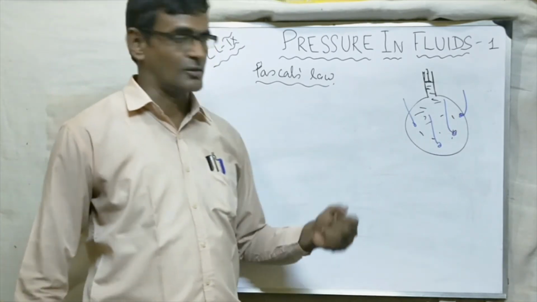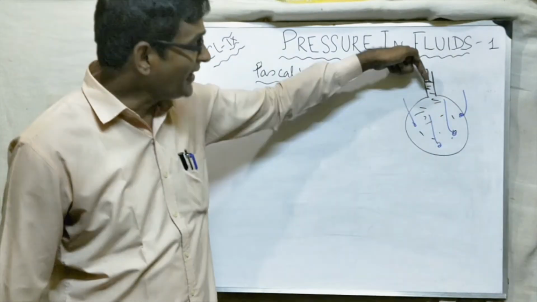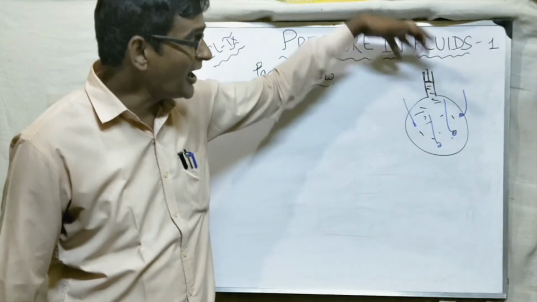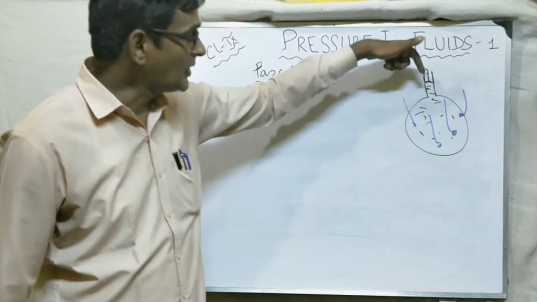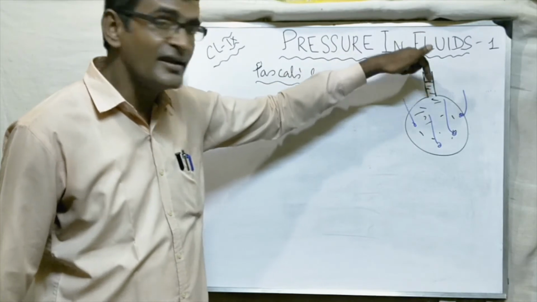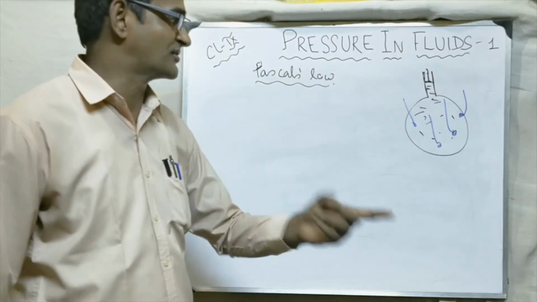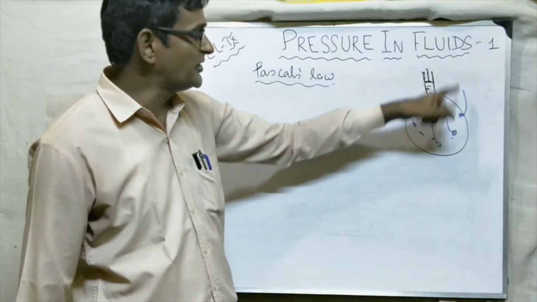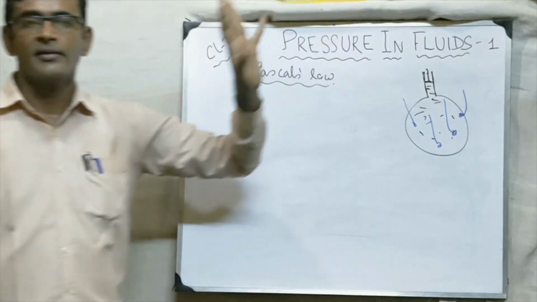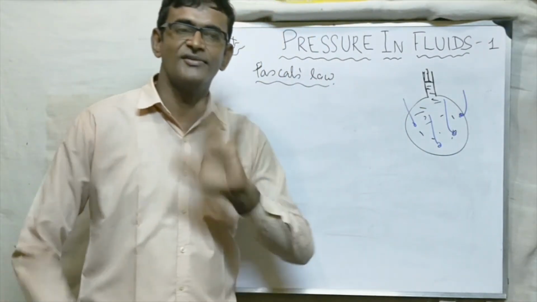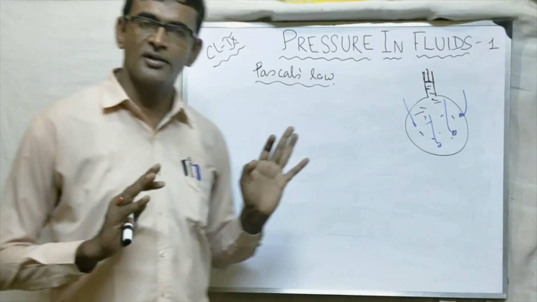So this is Pascal's law. This is a confined liquid, an enclosed liquid, and at this point I am giving a pressure. So according to Pascal's law, the pressure applied at any point is transmitted equally, undiminished. So this pressure is transmitted. The pressure here or anywhere is the same. There is no change. This is Pascal's law. I hope you can understand it.